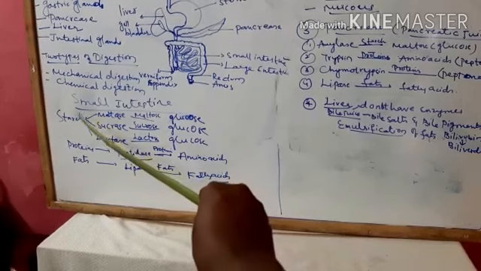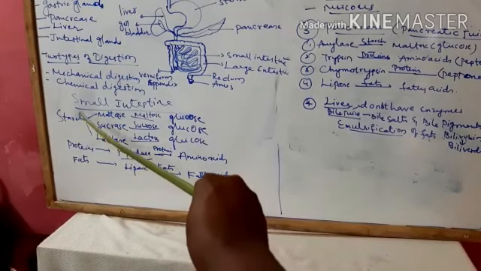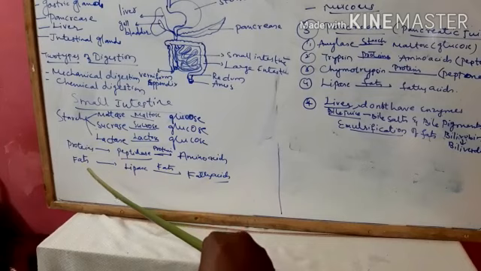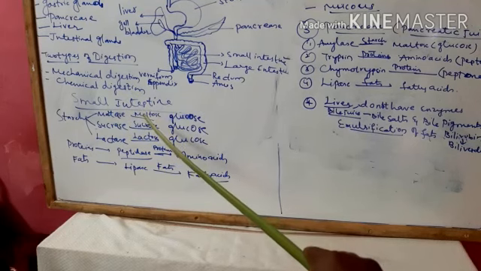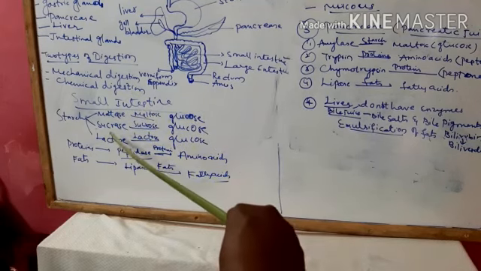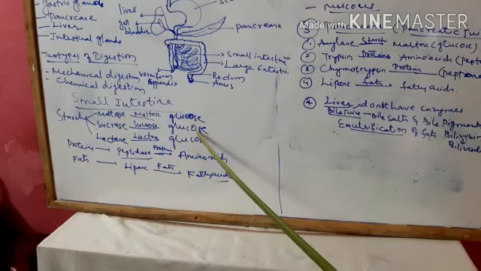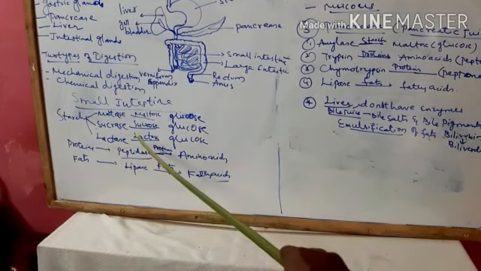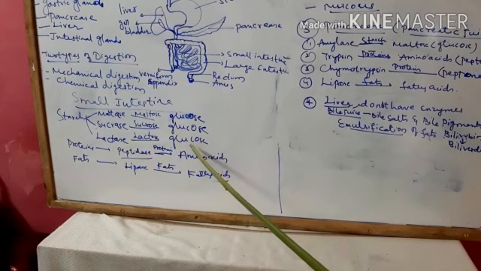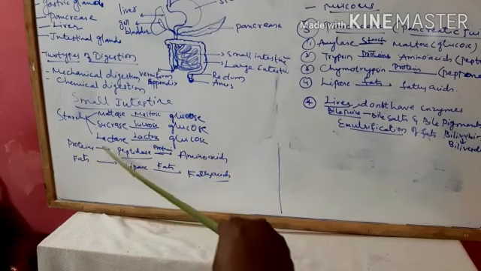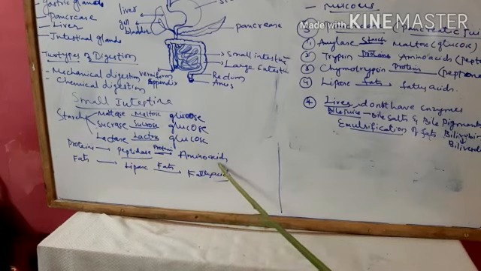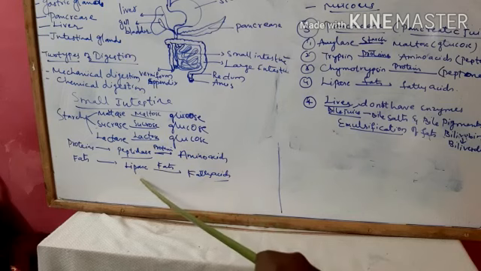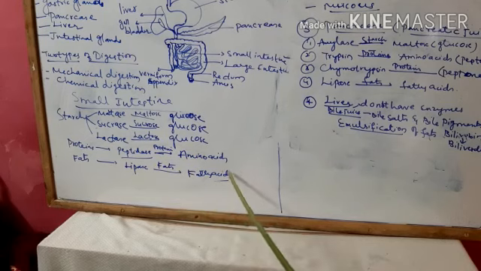Starch is broken down with the help of the enzyme maltase. Maltase acts upon maltose sugar in the food and converts it into glucose. Sucrase acts upon sucrose and converts it into glucose. Lactase acts upon lactose and converts it into glucose. Proteins are converted by an enzyme called peptidase into simple proteins, that is amino acids. And lipase converts fats into fatty acids.